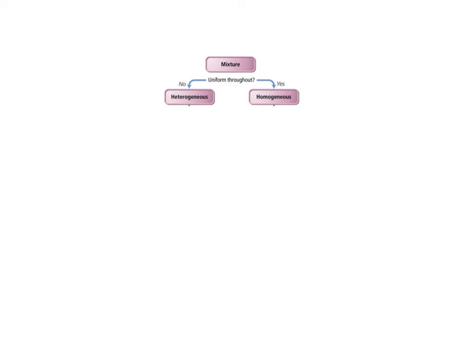So then we look at a mixture. A mixture can be uniform, so you can't really see that it's a mixture, or not uniform. A homogeneous mixture is also known as a solution that's uniform in composition. So it's uniform throughout. For example, vanilla ice cream or Kool-Aid, or even your coffee with your sugar, a cappuccino, some kind of drink, those are all homogeneous mixtures. They're made up of different ingredients, but we can't physically see them or separate them.